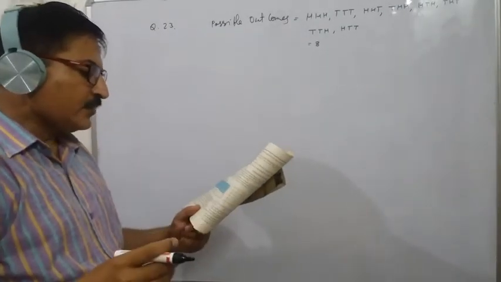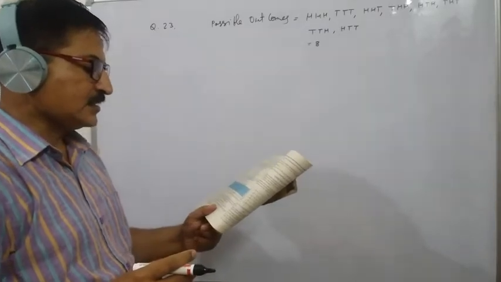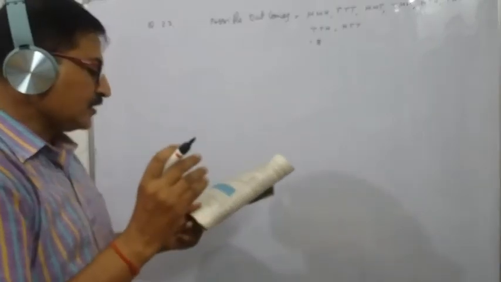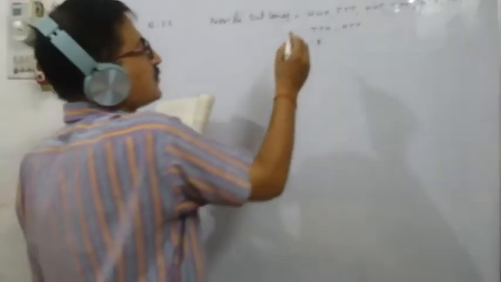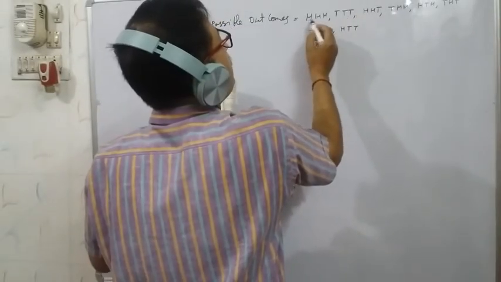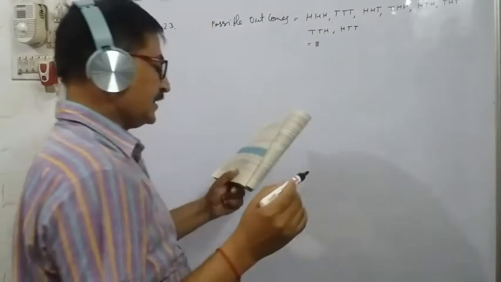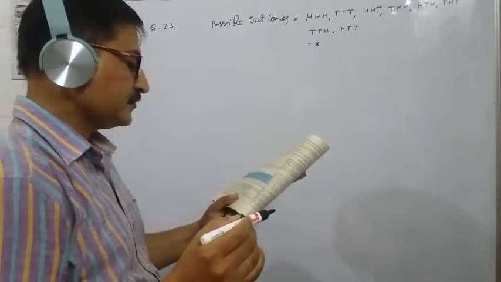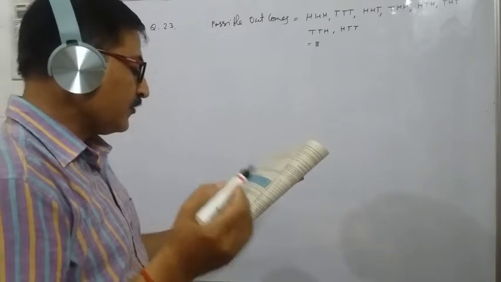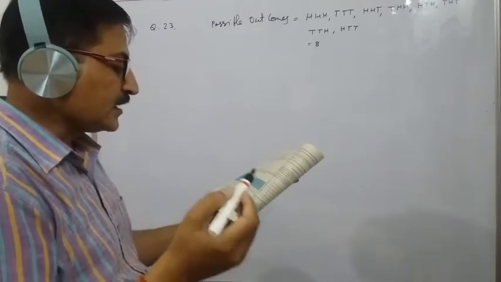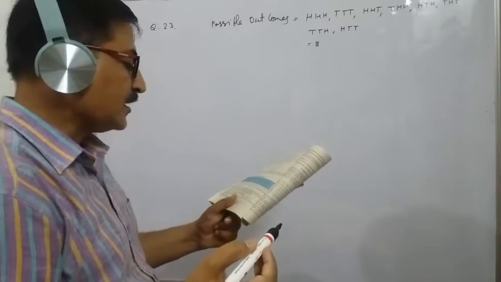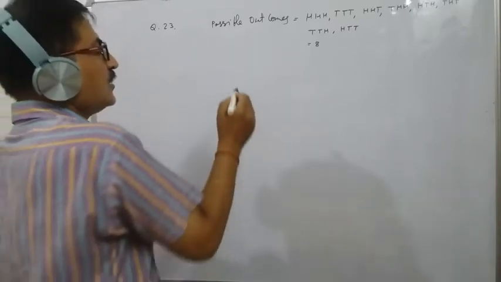Hanif wins if all the tosses give the same result. That means if all the tosses give the same result. Same result means what? Head, head, head, or tail, tail, tail. If these come, then he wins, and loses otherwise. Calculate the probability that Hanif will lose the game.